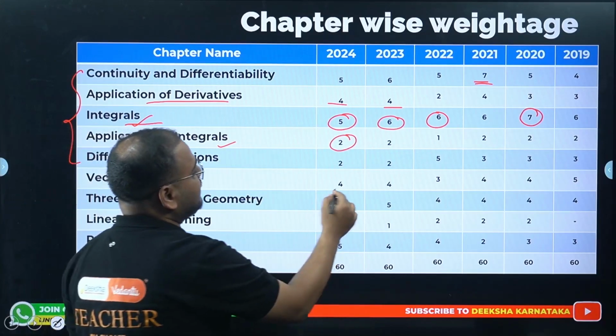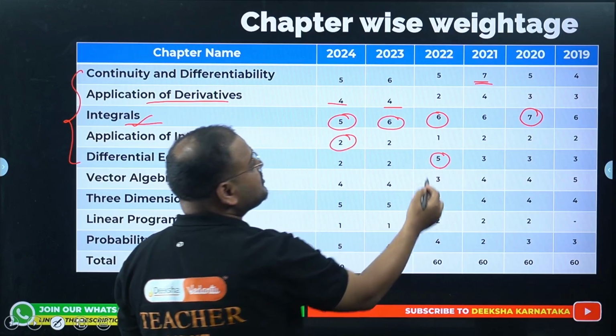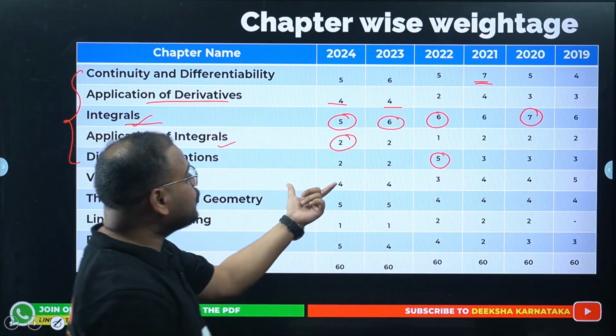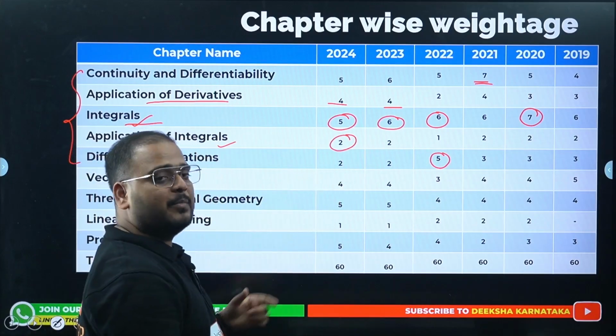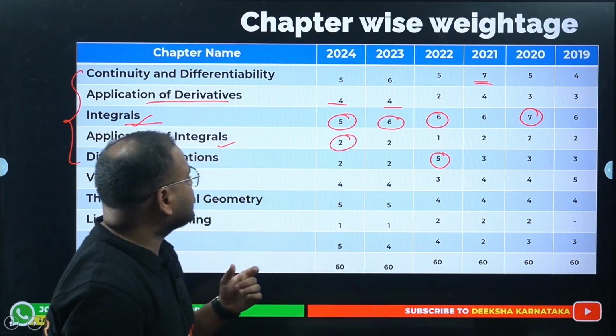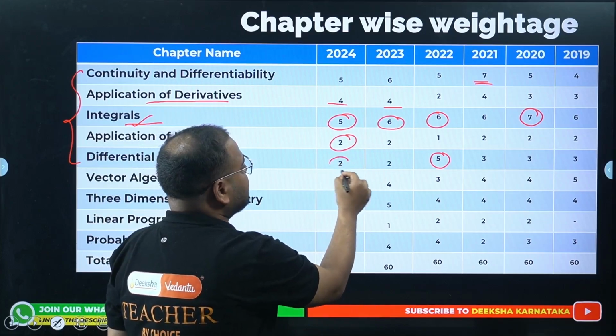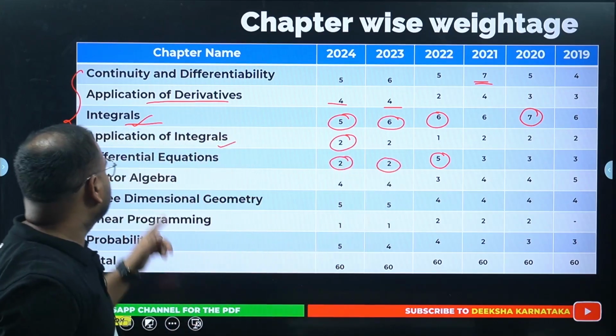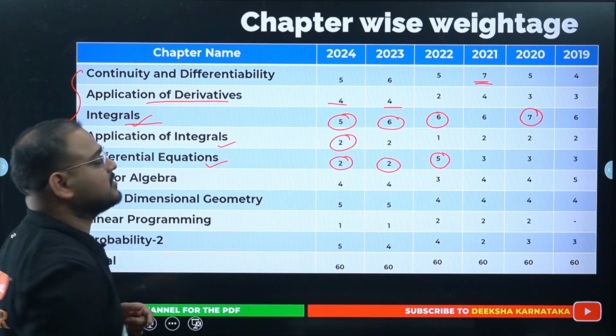Differential equations, again you can see up to 5 questions they were asking. Why only 2 questions in the last 2 years? Because some topics have been dropped. We will discuss it in the coming slides. Anyway, you can expect 2 questions on an average in differential equations as well.